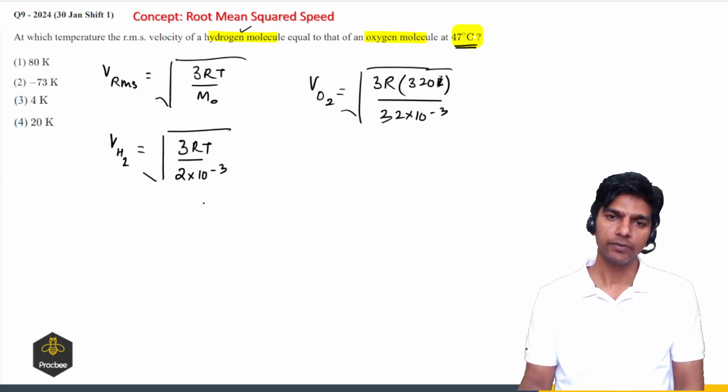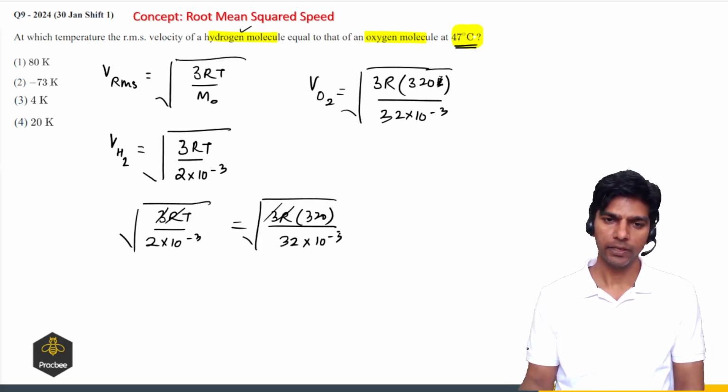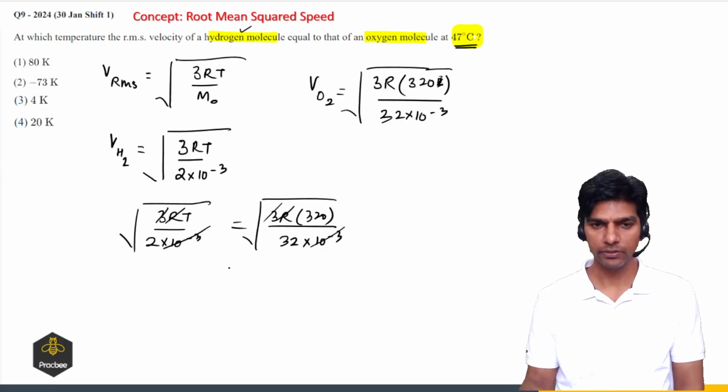So let us equate them. The 3R and the 10 raised to minus 3 will get eliminated.